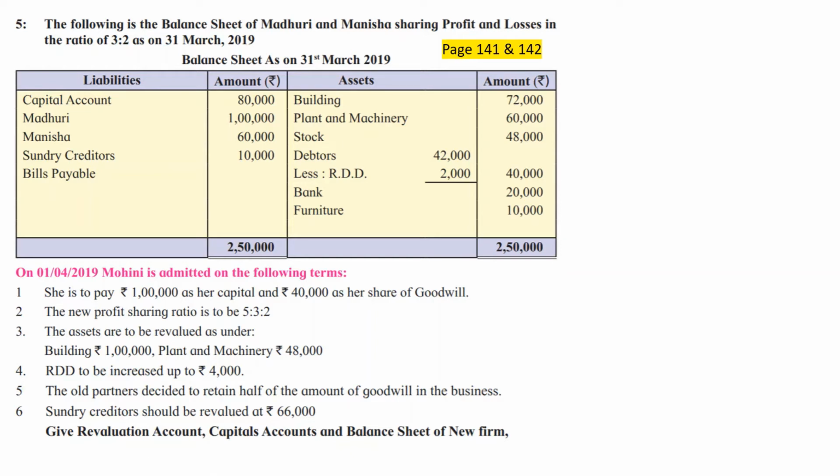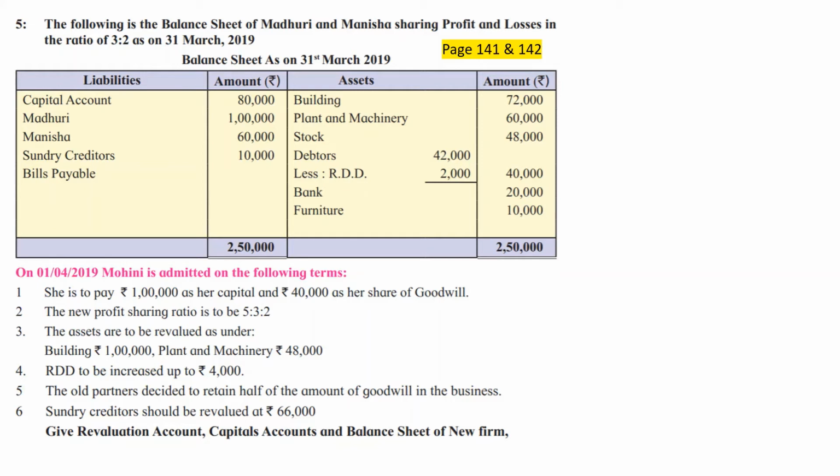Assets are to be revalued as under: building 1 lakh and plant and machinery 48,000. Building from 72,000 is to be raised up to rupees 1 lakh. That means building is appreciated by rupees 28,000. Plant and machinery from 60,000 to rupees 48,000, that is, plant and machinery depreciated by rupees 12,000. And RDD to be increased up to rupees 4,000. So already it is 2,000 and it should be made up to rupees 4,000. That means it should be increased by rupees 2,000.